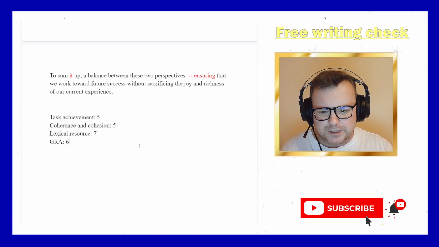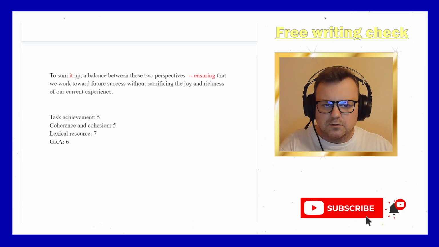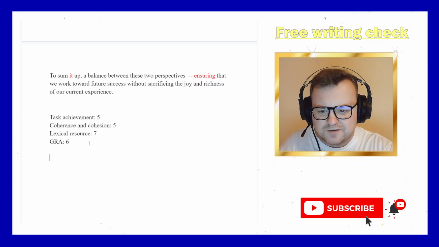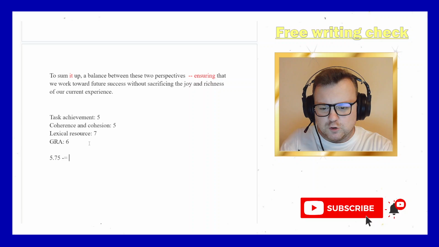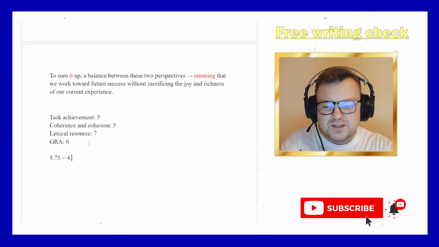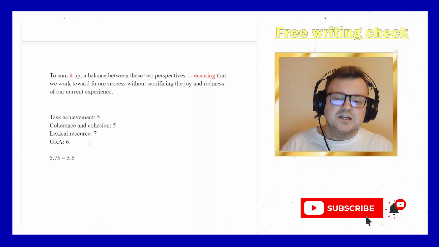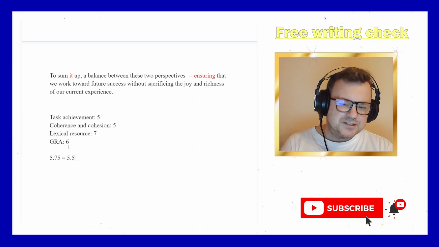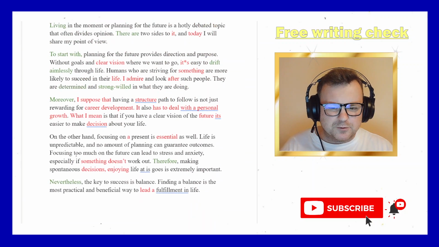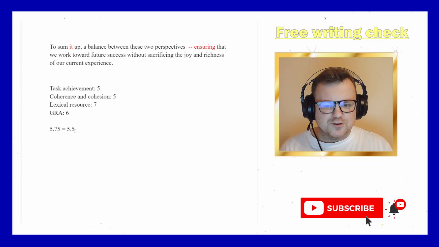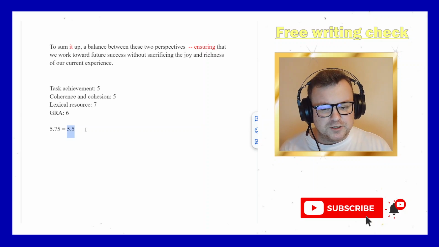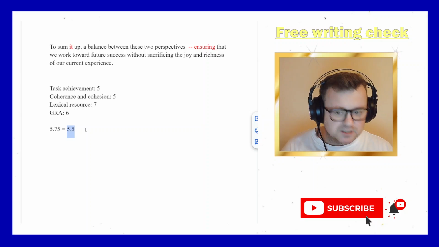So overall, what do we have? Just one second, I think it comes out to 5.75, which rounds down, of course, to 5.5. This is the lower end of upper intermediate. Now, when I think of this candidate, thinking about the kind of language that the candidate uses, I know that this candidate is stronger than the lower end of upper intermediate. Probably the candidate is closer to the upper end of upper intermediate, or maybe the lower end of advanced.